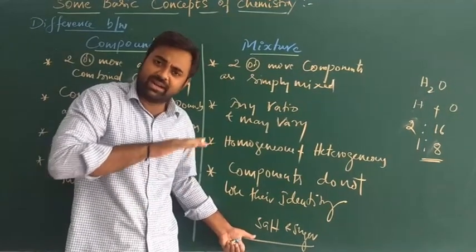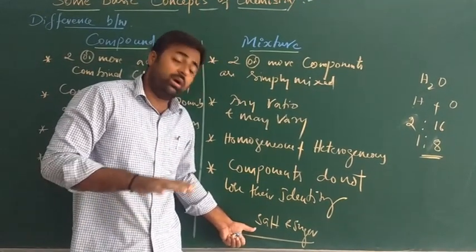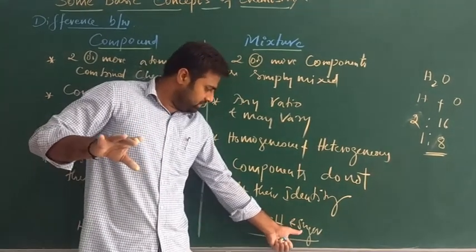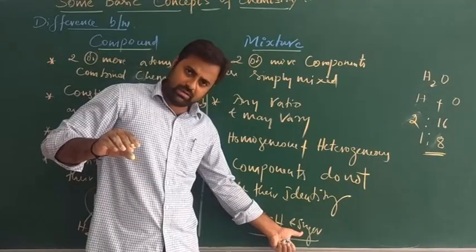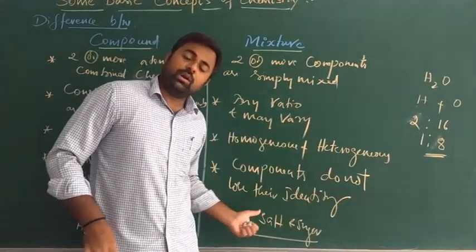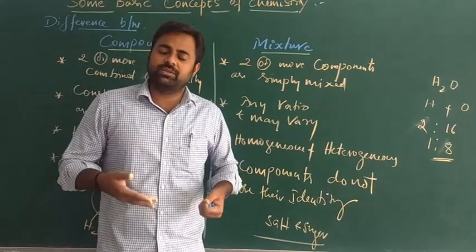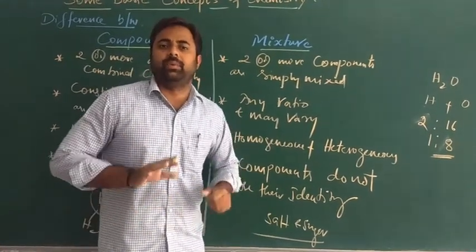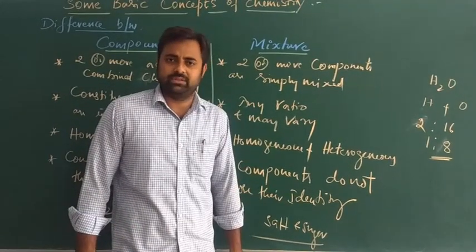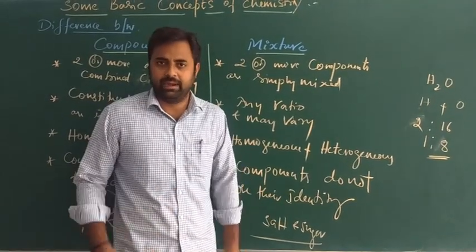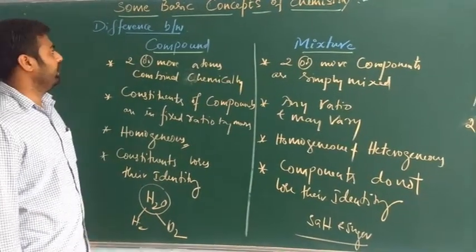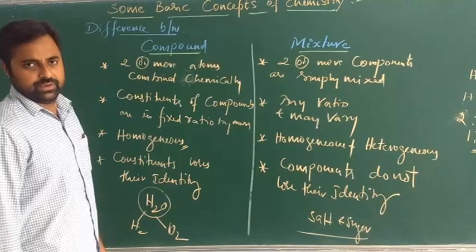They will not react with each other. They are not chemically combined. So salt is salt, and sugar is present as it is. That's why components do not lose their identity. A heterogeneous mixture shows the characteristics of its components because they are not chemically combined. So these are the differences between compound and mixture.